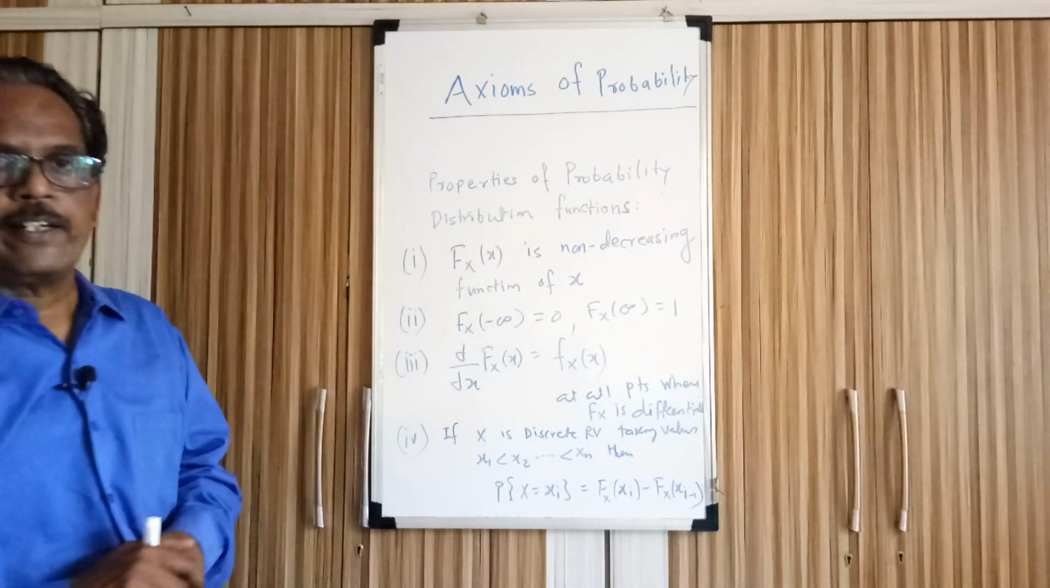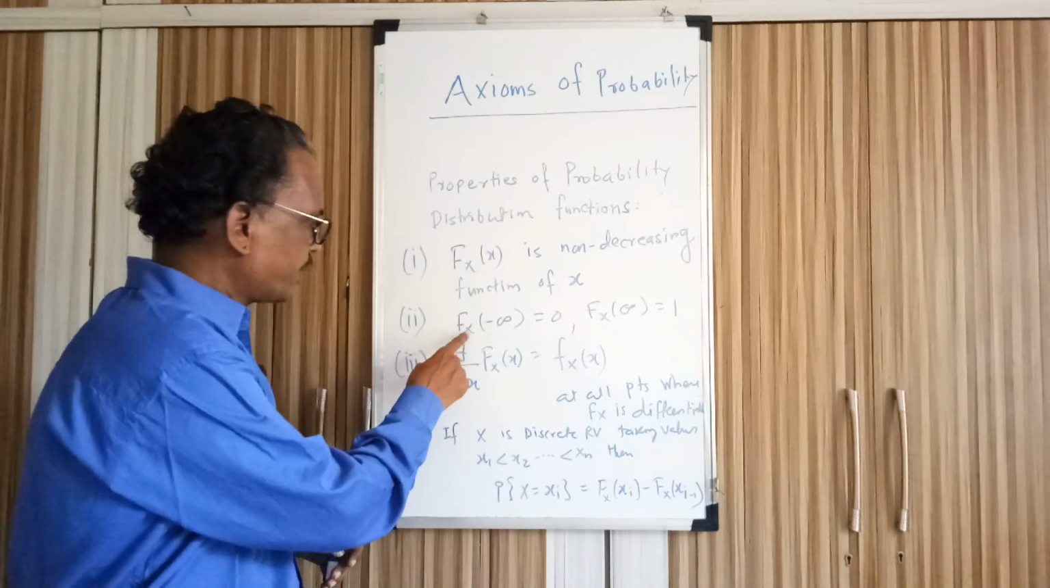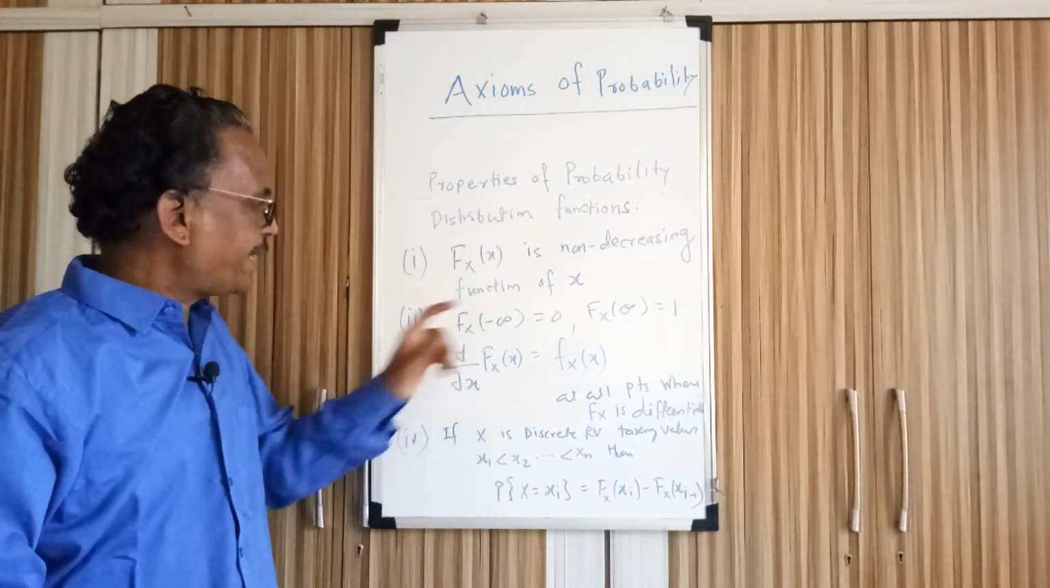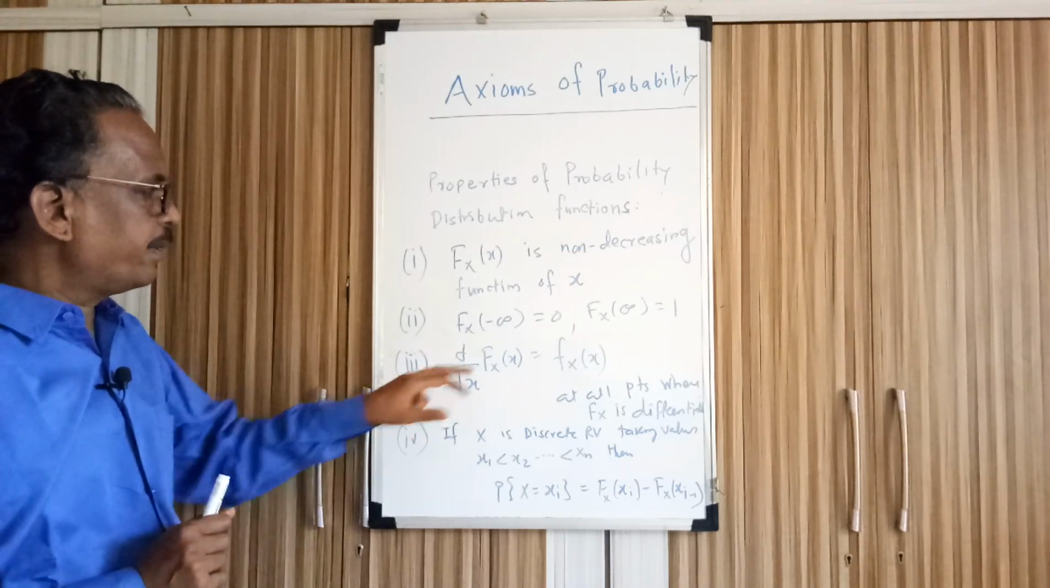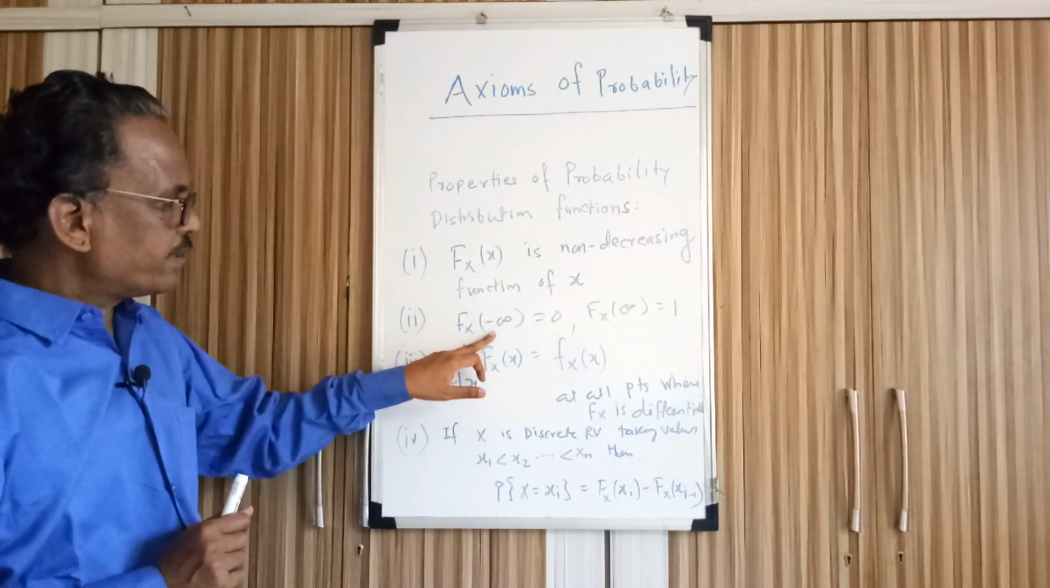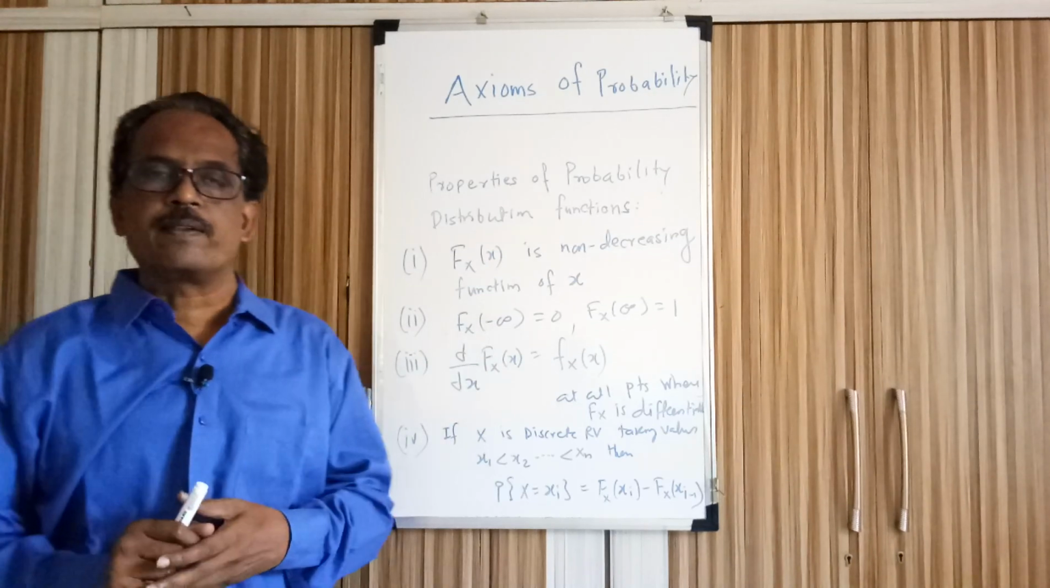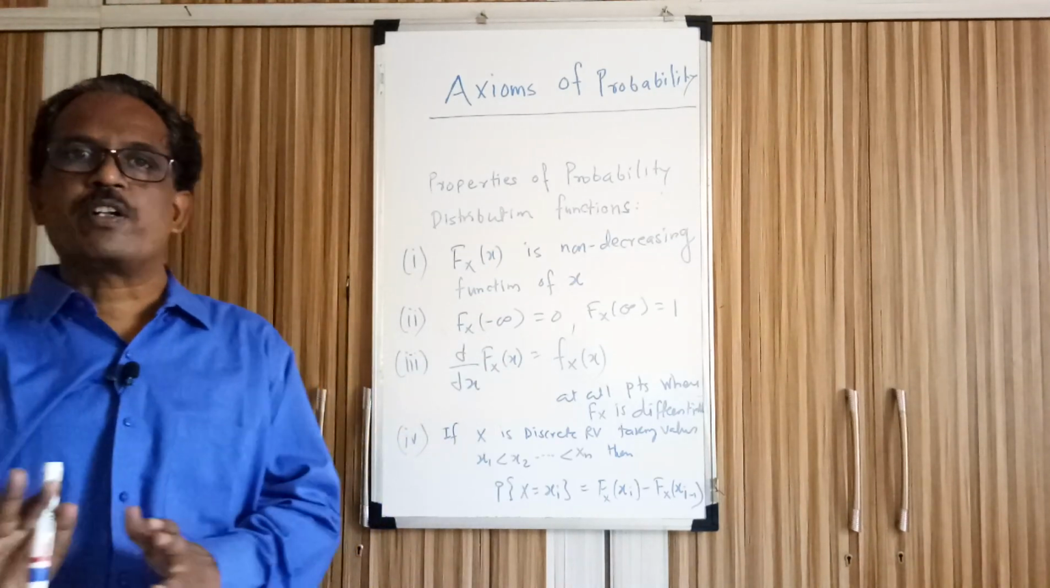The second property is probability distribution function FX of minus infinity. The meaning here is the probability that a random variable takes a value less than or equal to minus infinity. So that event does not exist.